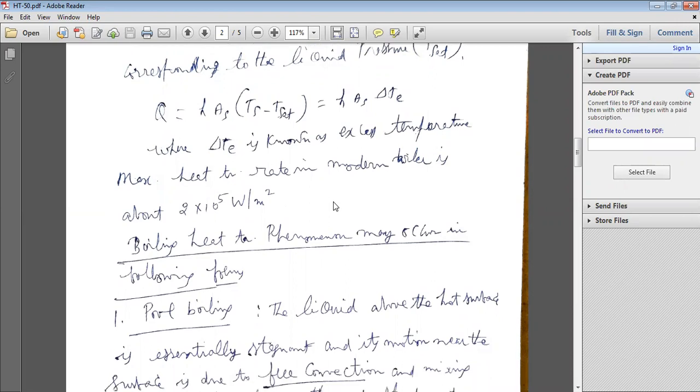So the maximum heat transfer rate in a modern boiler is about 2 × 10⁵ watt per meter square.